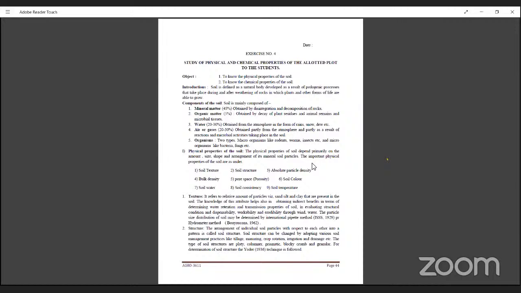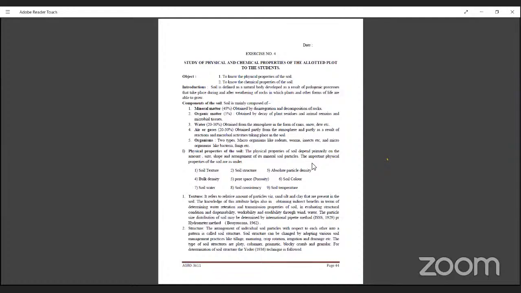Then regarding structure, the arrangement of different individual soil particles into a pattern is called soil structure. How the soil particles or clay particles are arranged in a particular manner is known as soil structure.